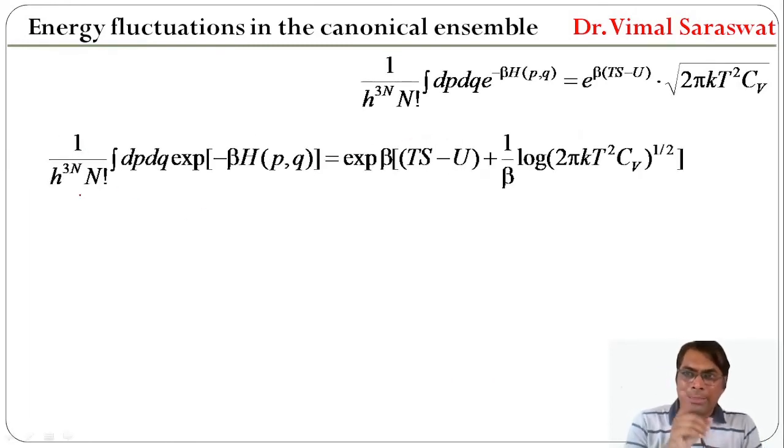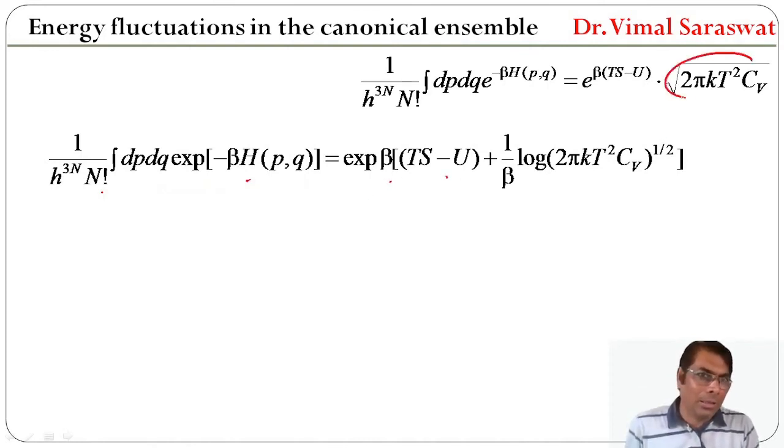Now this root of 2 pi kT square Cv is written as